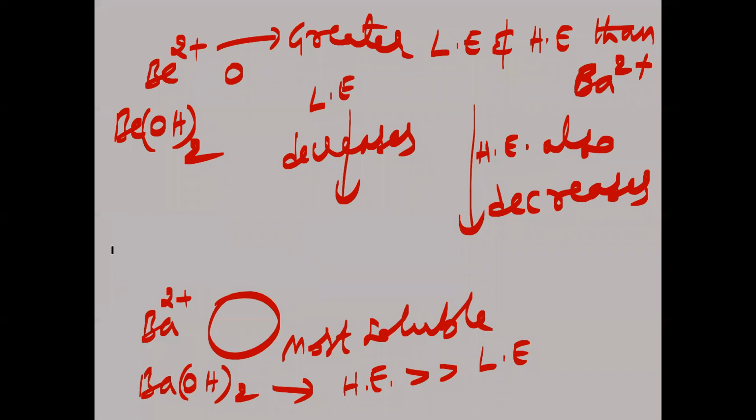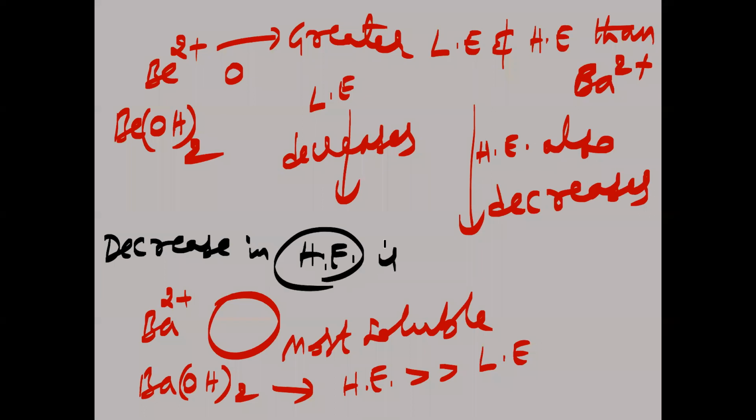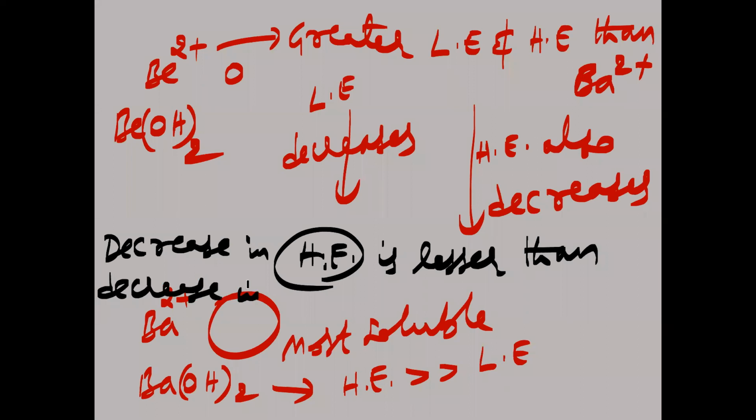What we have to understand is that the decrease in hydration enthalpy is lesser than the decrease in lattice enthalpy.